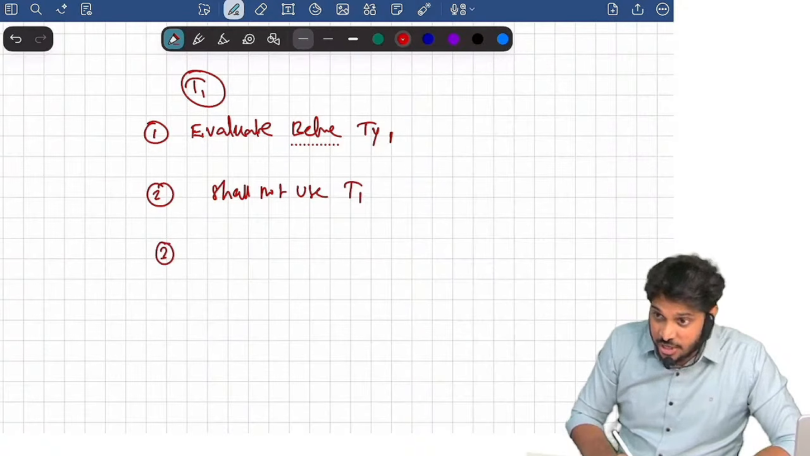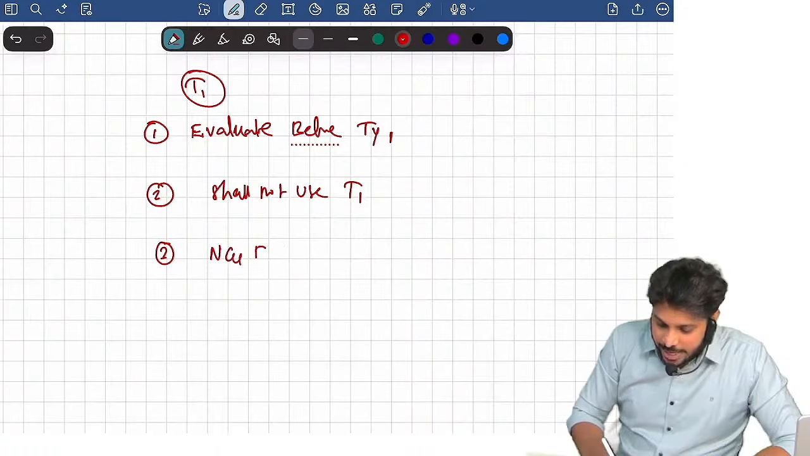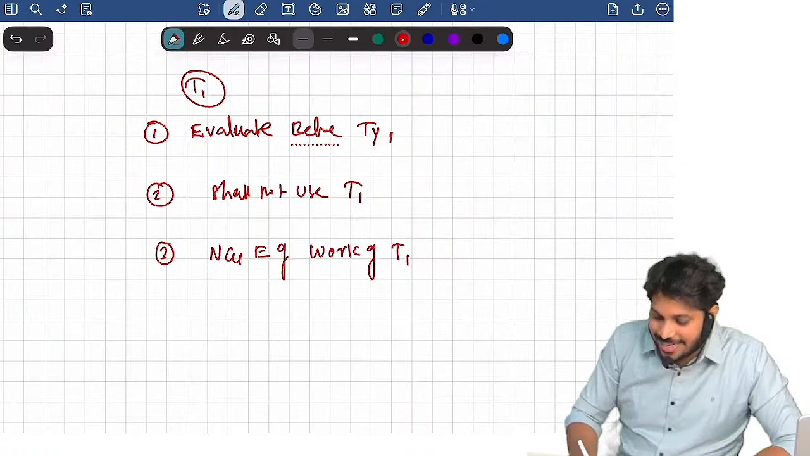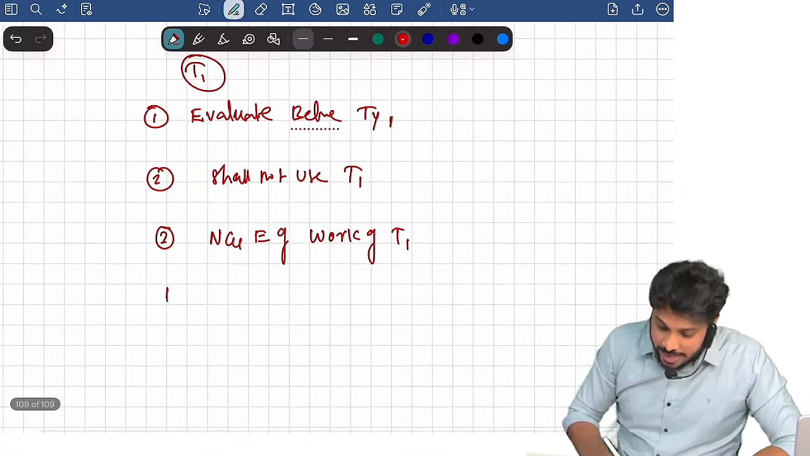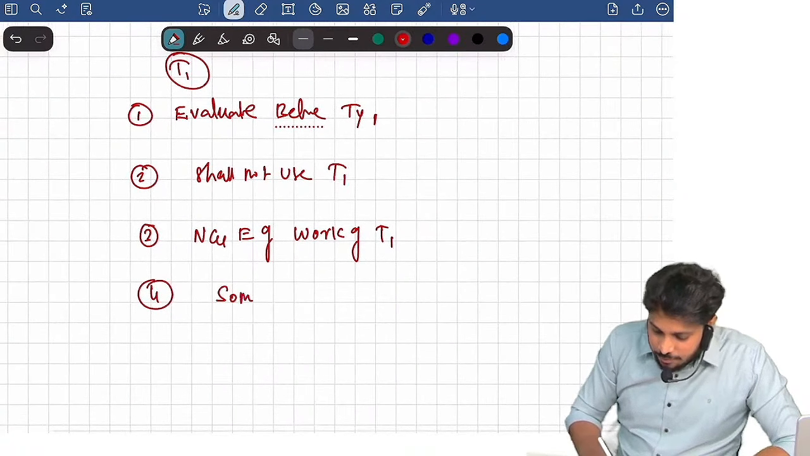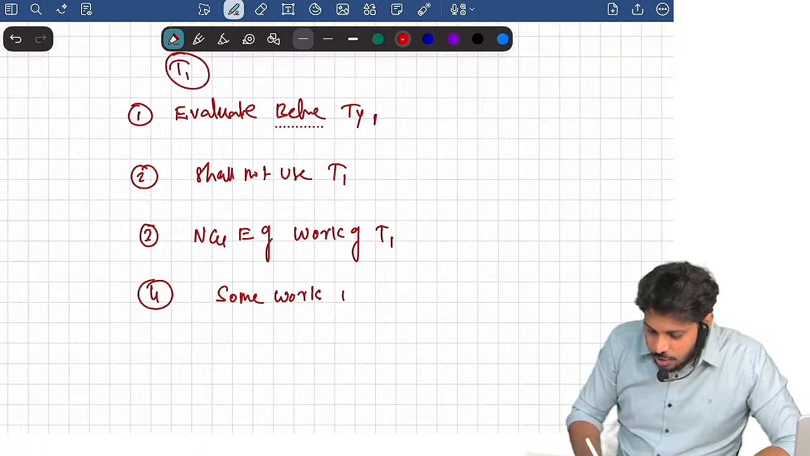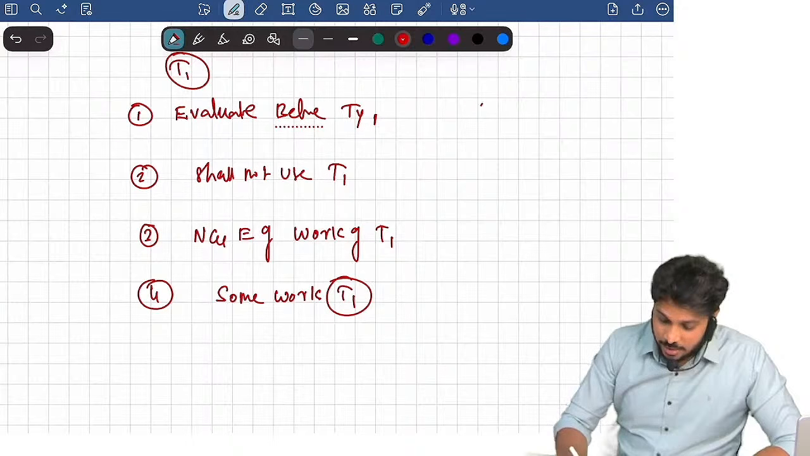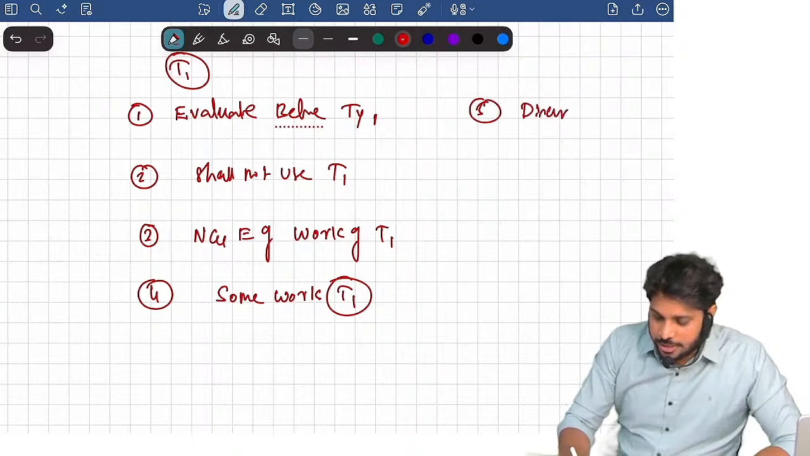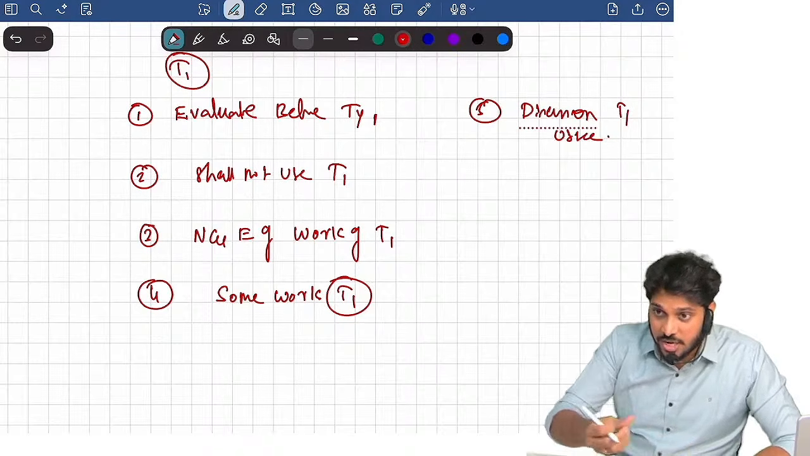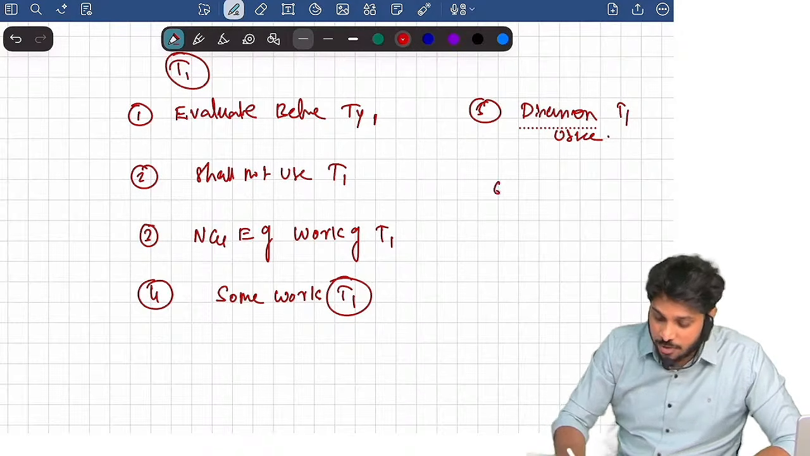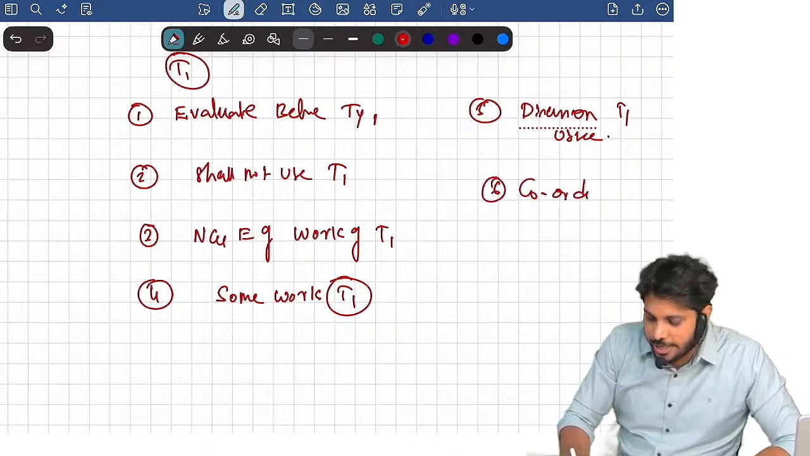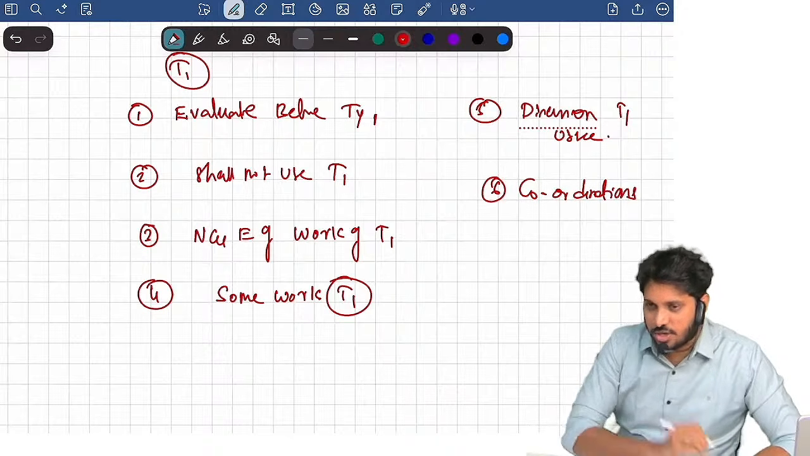Suppose you decided to use type 1. If so, the nature and extent of type 1 work that can be used. Again, some works you cannot use under the type 1 method. Are you clear? And the fifth one, discussion on type 1 usage. You need to discuss with the internal auditor when you decided to use type 1. And the sixth one, coordination. There are totally 6 concepts.